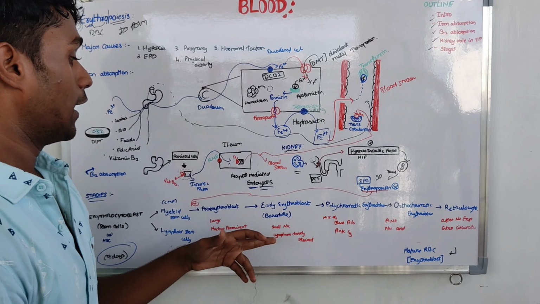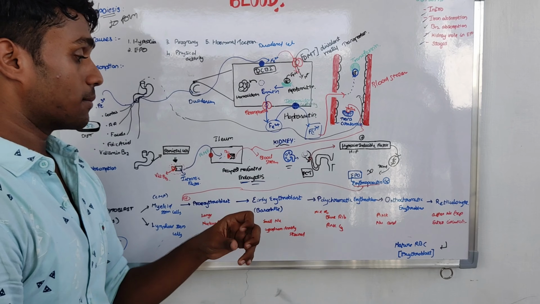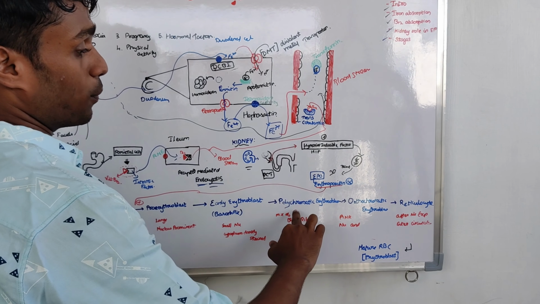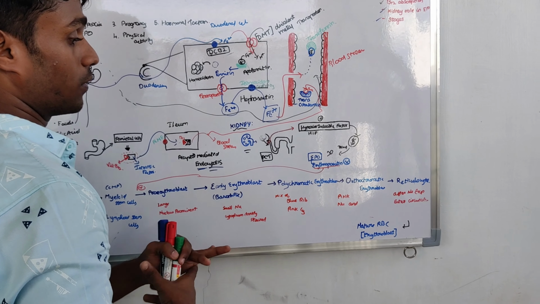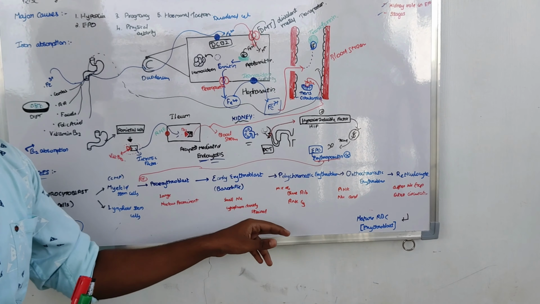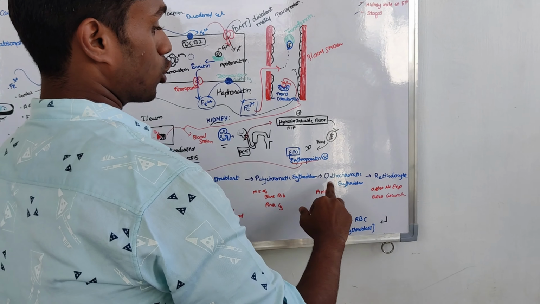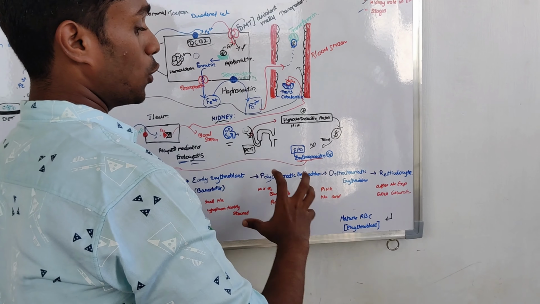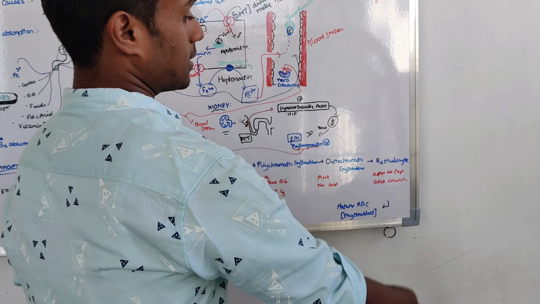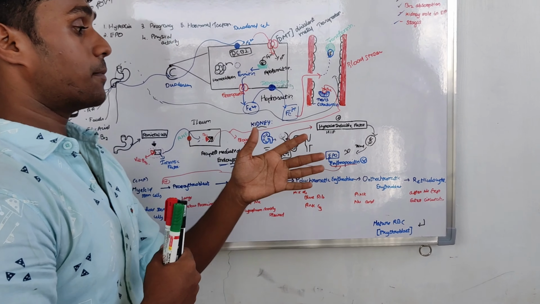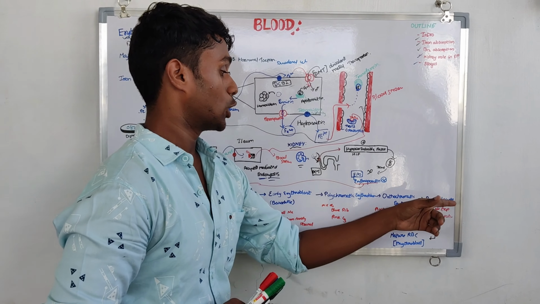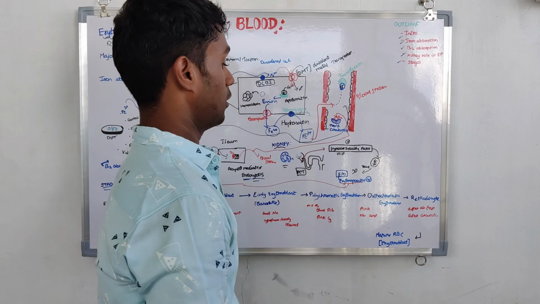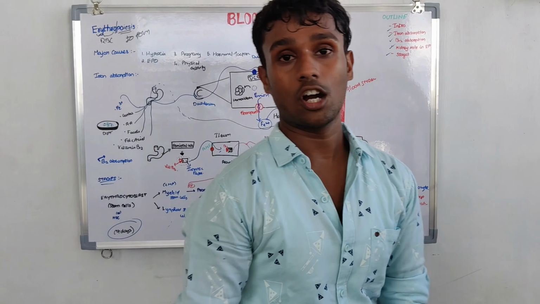Then it converts to early erythroblast, which is also called basophilic erythroblast. Small nucleus, cytoplasm is densely stained. Then it is converted into polychromatic erythroblast, a mixing of colors. Blue color ribosomes and pink color cytoplasm are seen. Then orthochromatic erythroblast is seen, pink in color, and the nucleus is condensed more. Then reticulocyte cells. After the nucleus is completely expelled, the cells which enter the circulation are termed reticulocyte cells. Then they convert into the mature RBC, which completely lacks a nucleus. Okay, this is all about erythropoiesis.